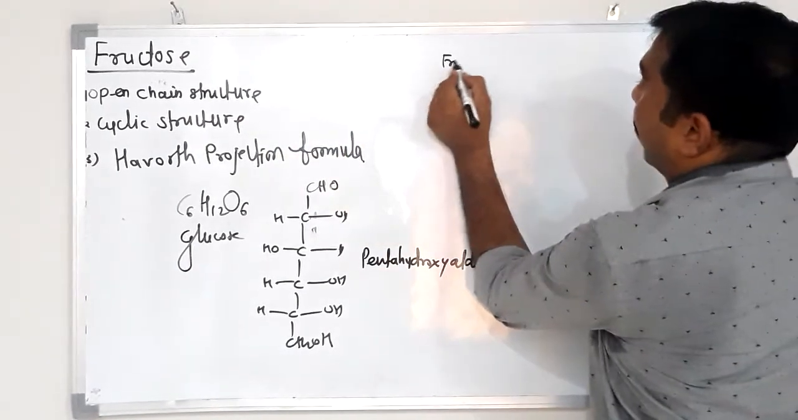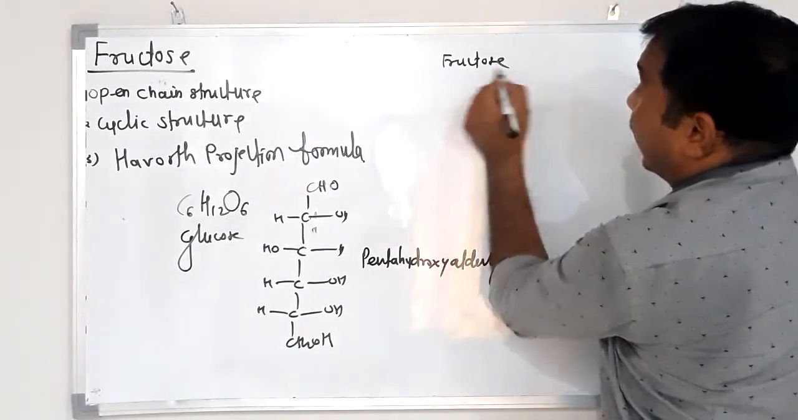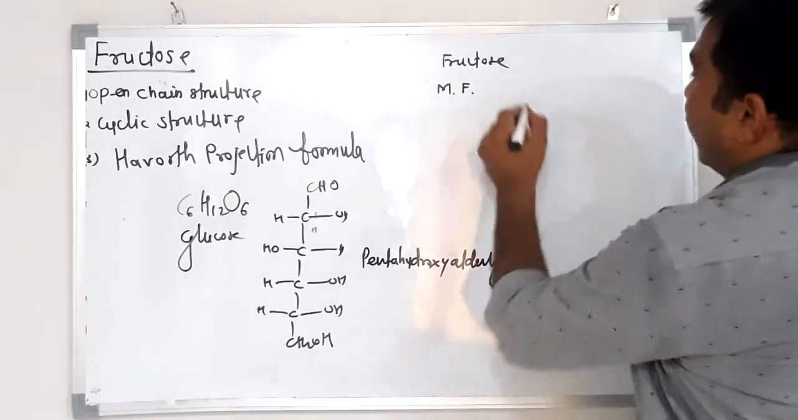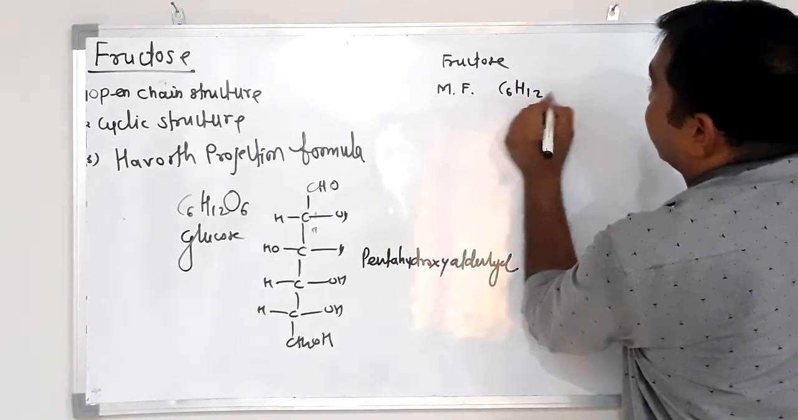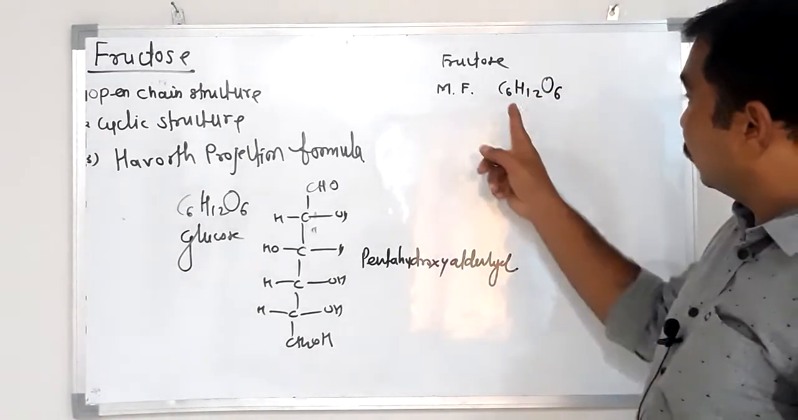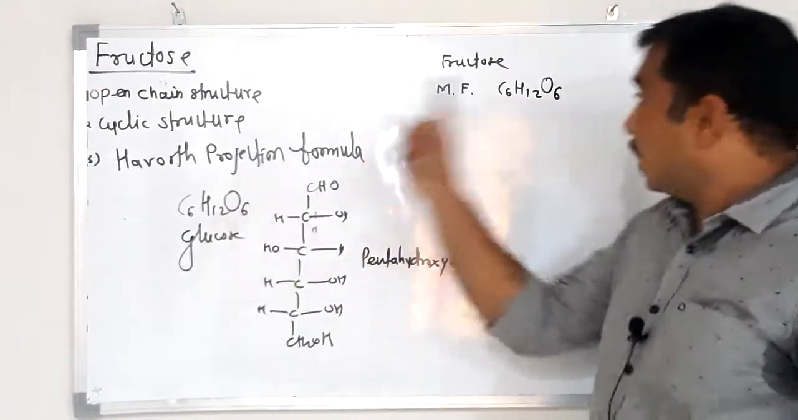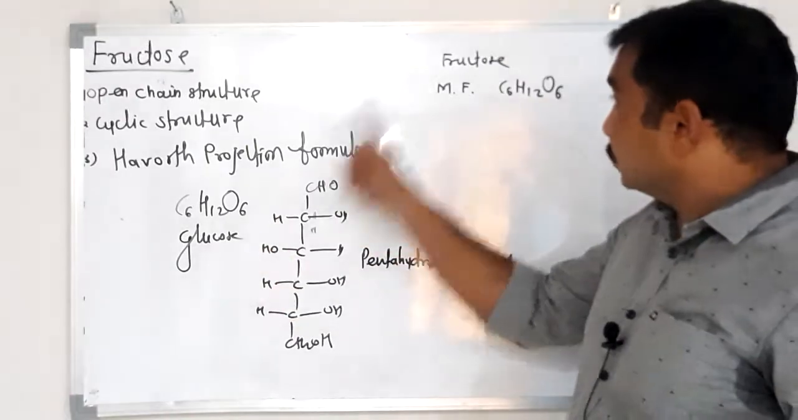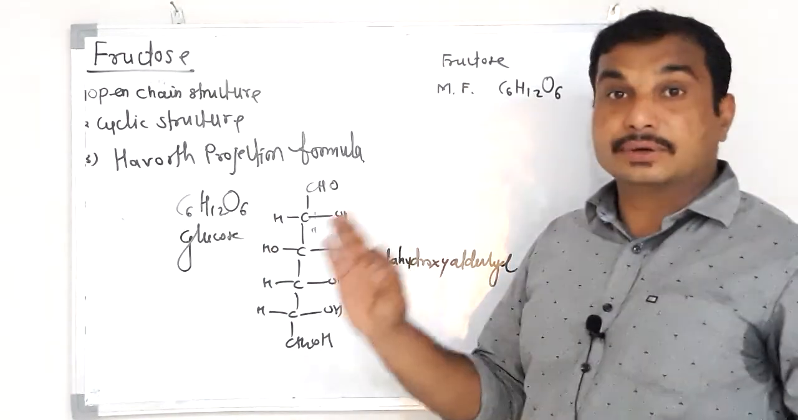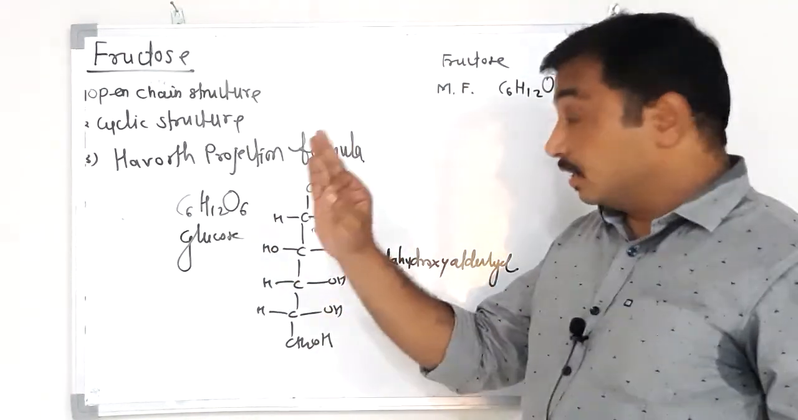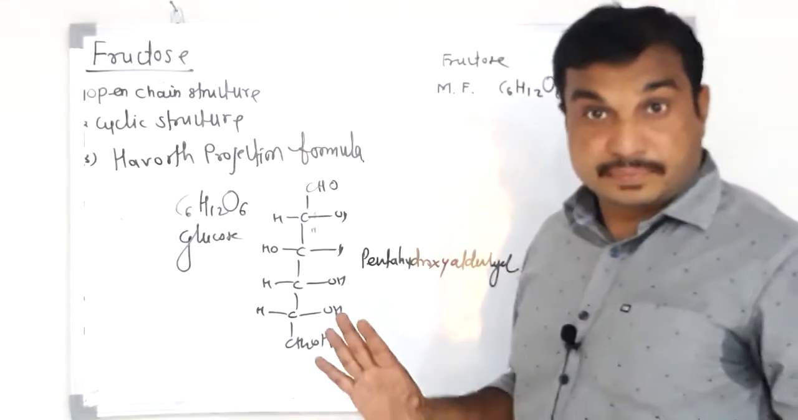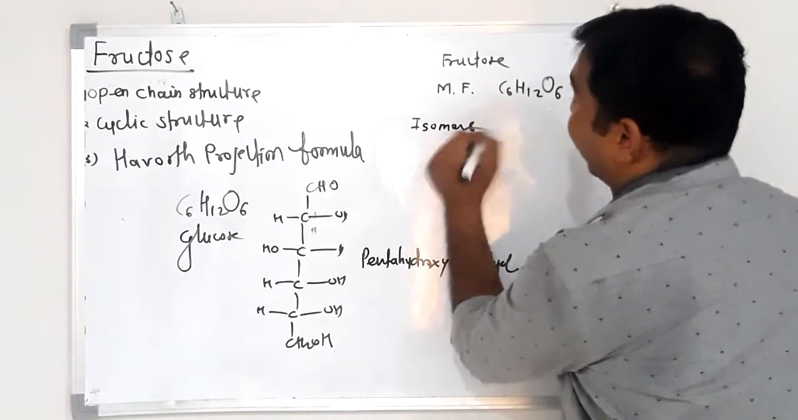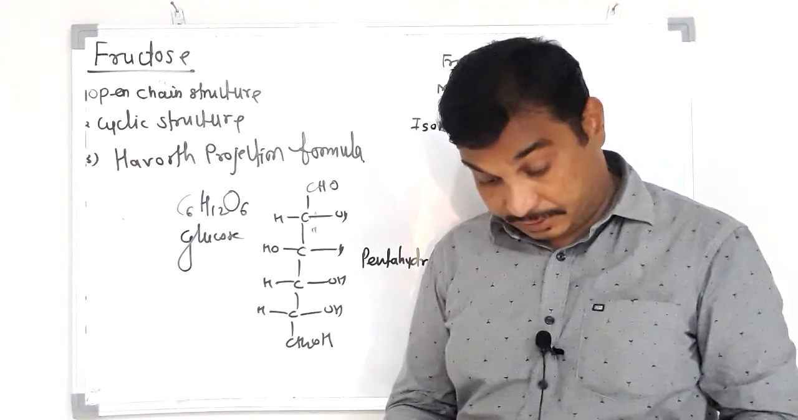Fructose is a carbohydrate having molecular formula C6H12O6. See, molecular formula of glucose and fructose. Is there any difference? No. Glucose and fructose have the same molecular formula, but their structures are different. Means they are isomers of each other.